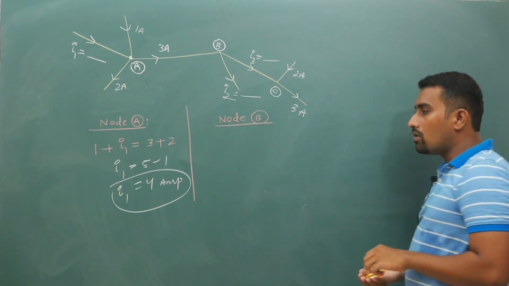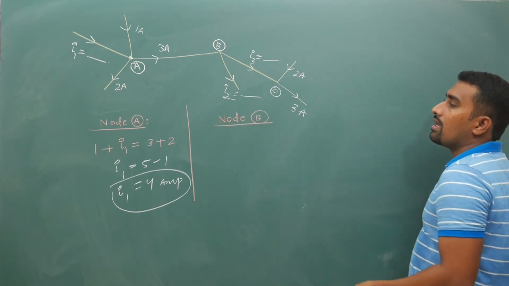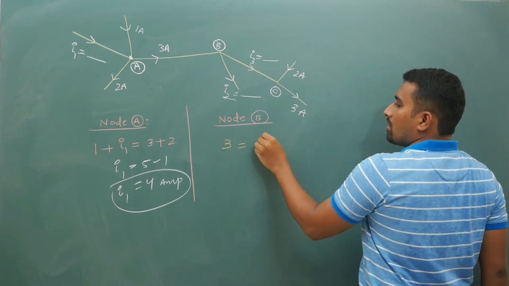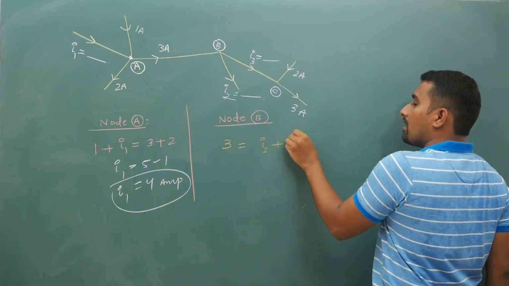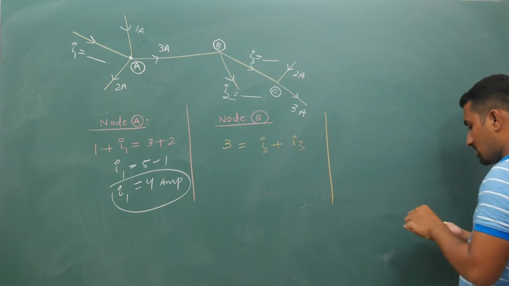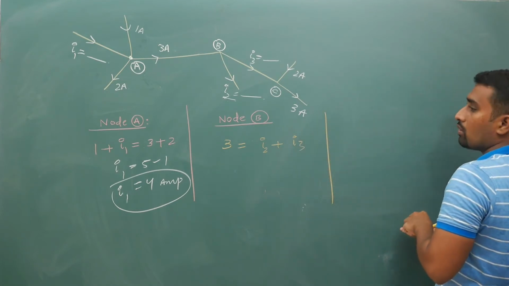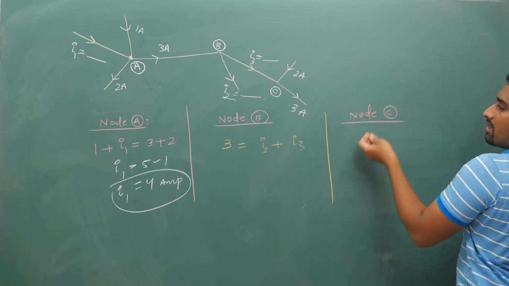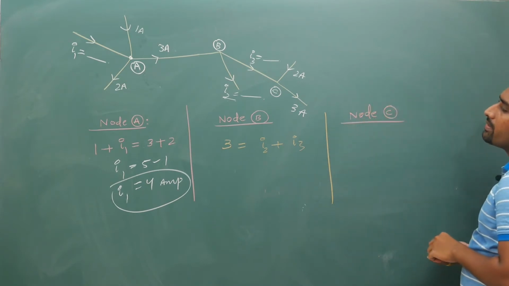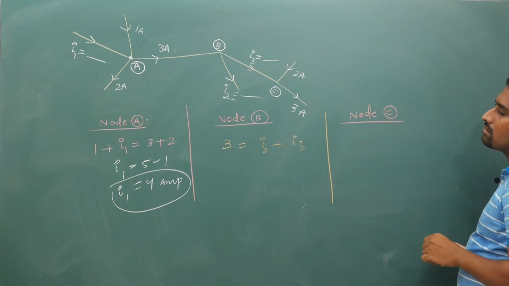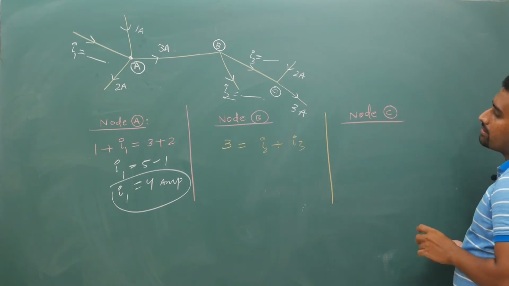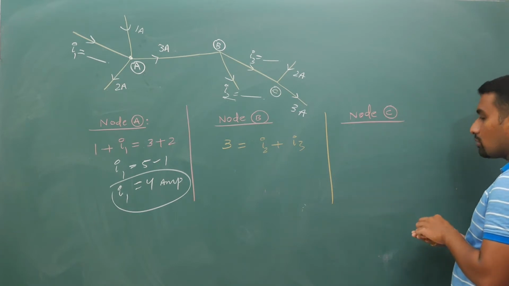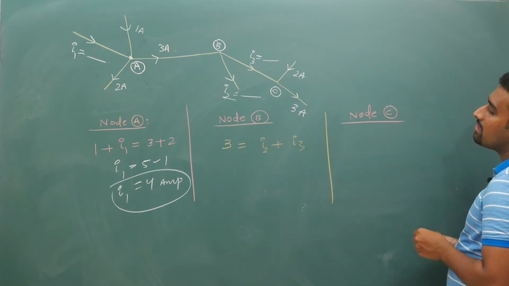For node B, what happens is your current entering is 3 ampere, that is equal to, I did not mention about I2 and I3, so I have to go to node C first. So for node C, 2 ampere and 3 ampere are coming. So your I3 direction, I have assumed it, but anything could be there.